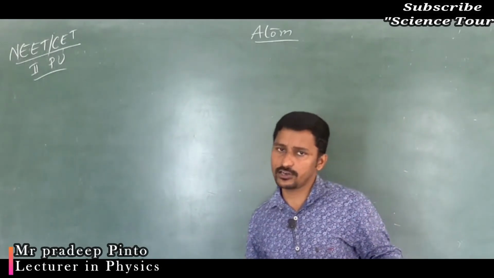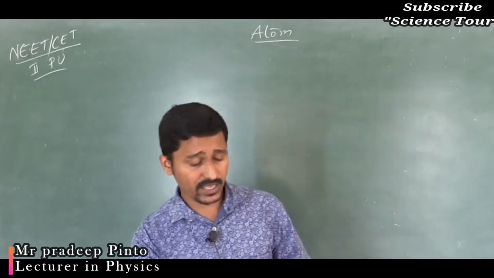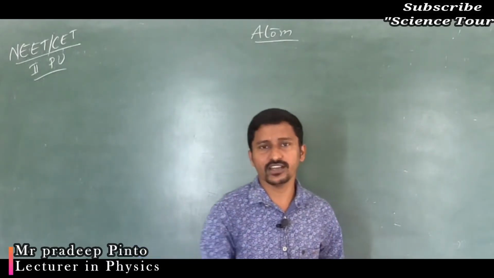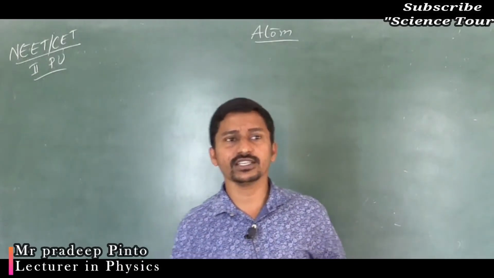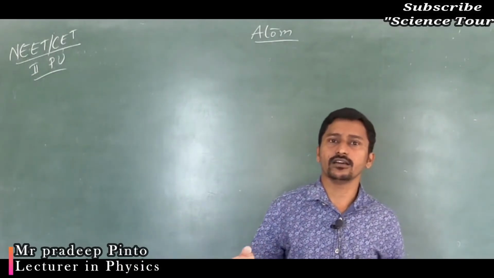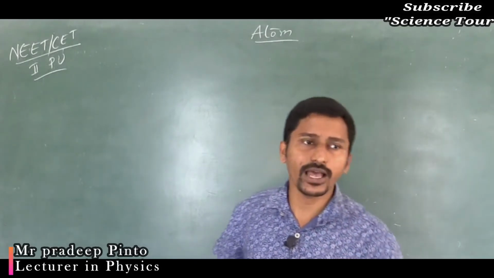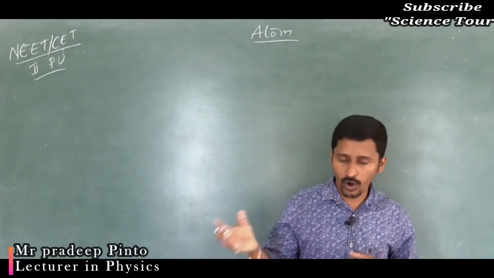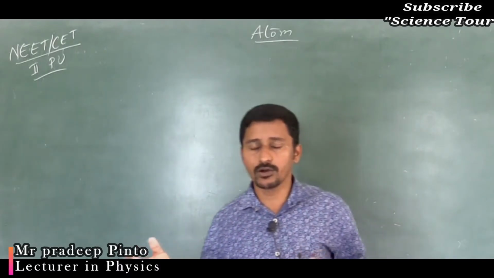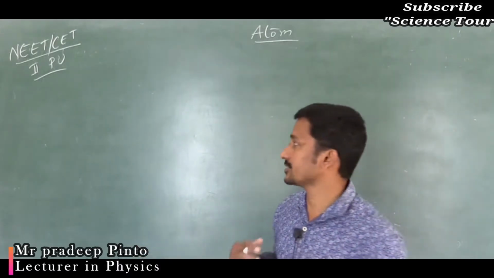He gave exact values for the radius, the total energy, the time period, the frequency, all those things. But why did Bohr bring that concept? Why did Bohr give his new atomic model?